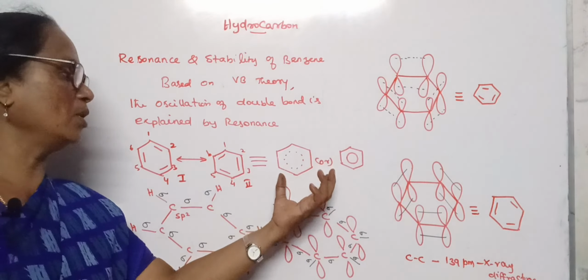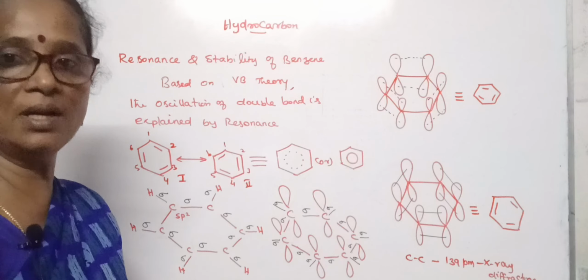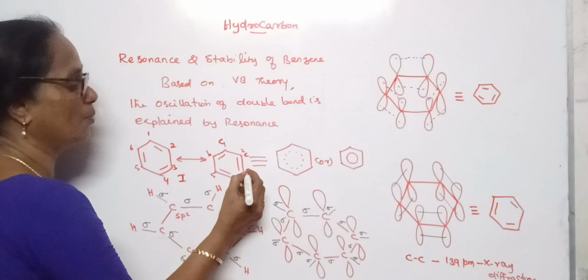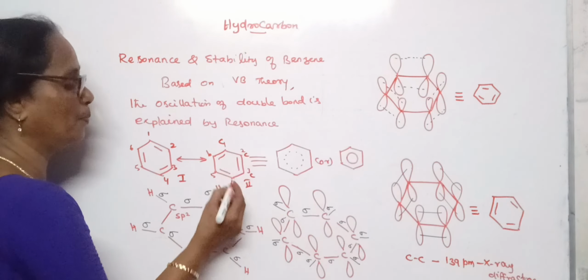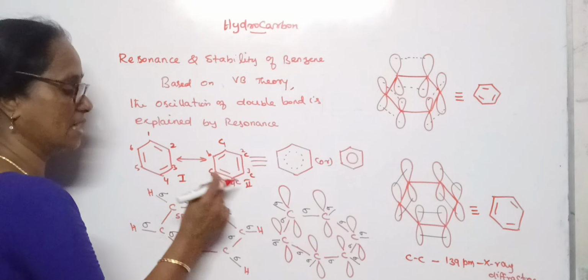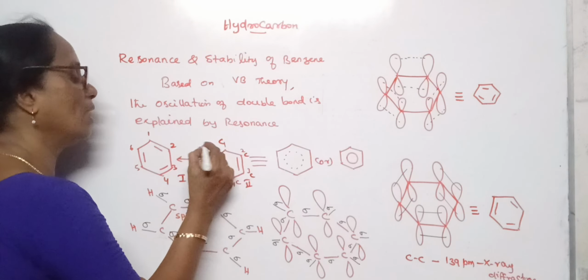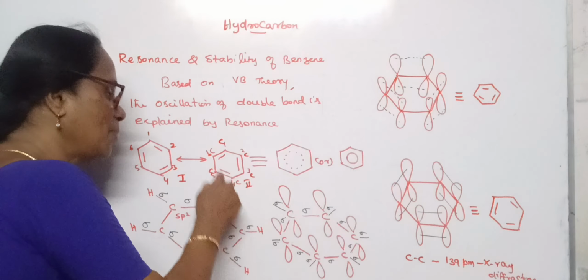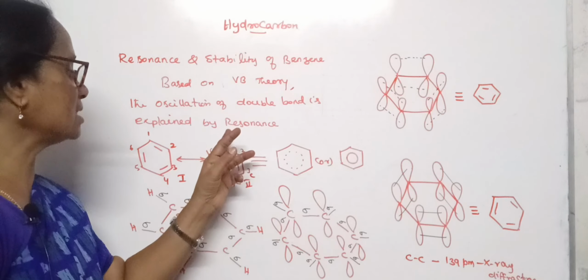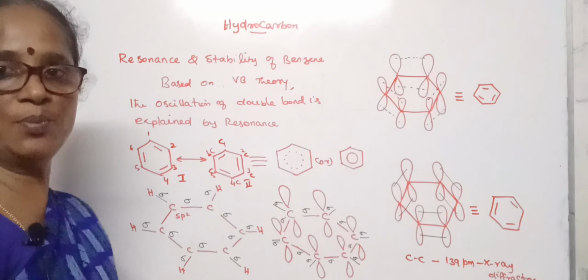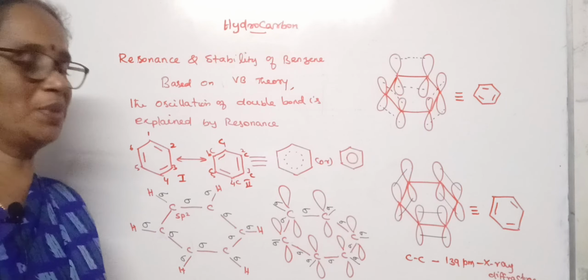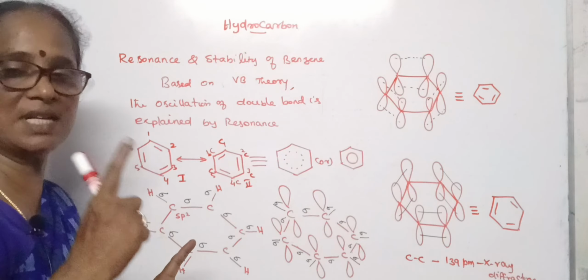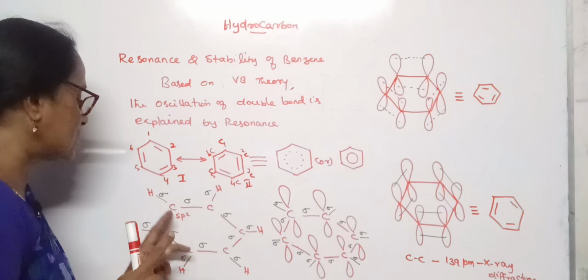Let us discuss what the hybridization of carbon in the benzene ring is. We know the benzene ring, this carbon, this carbon, this carbon. See, this is a carbon-carbon double bond, and this has a carbon-carbon double bond, and 1 and 6 also have a carbon-carbon double bond. So all the 6 carbon atoms have double bonds. So these carbon atoms are sp2 hybridized. When it is sp2 hybridized, each carbon atom shares one of its sp2 hybrid orbitals with the adjacent carbon atom.